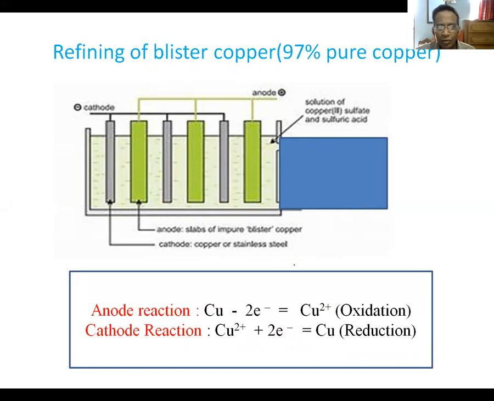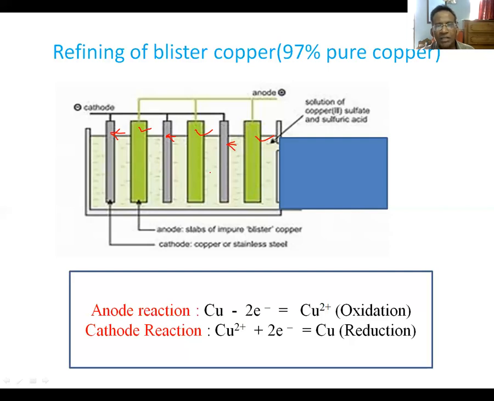For electro-refining of metal, we use the impure metal as anode, that is blister copper. These green bars, heavy bars, are the blister copper, made of blister copper, and these thin foils are made of pure copper. These are pure copper. We have used 3 cells at the same time in a series connection. 3 cells. We have 3 anodes, 1, 2, 3, and 3 cathodes, 1, 2, 3. Now we shall take copper sulfate solution as electrolyte.